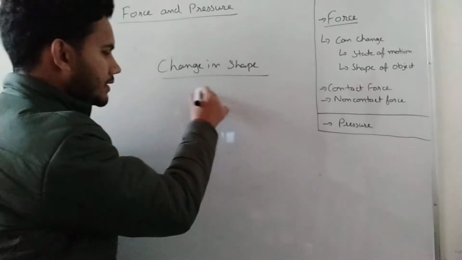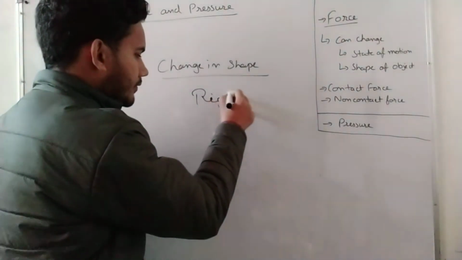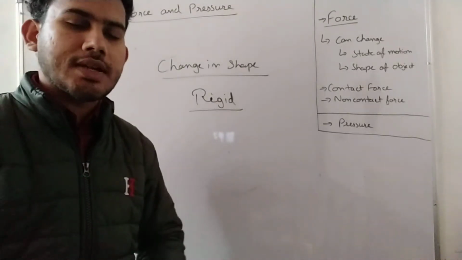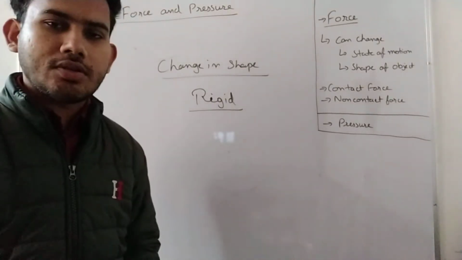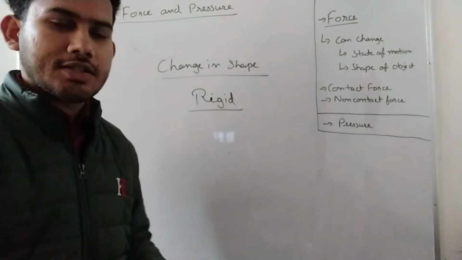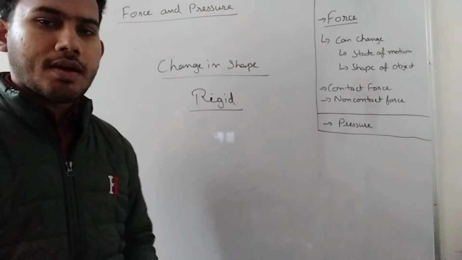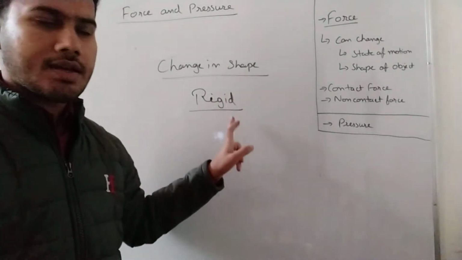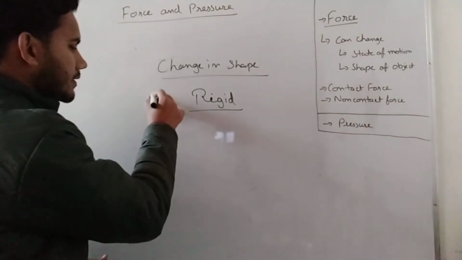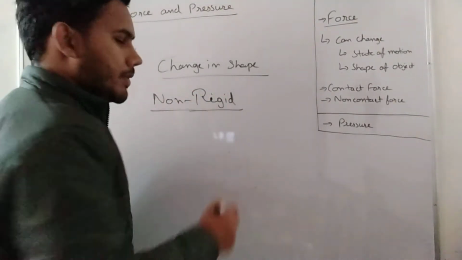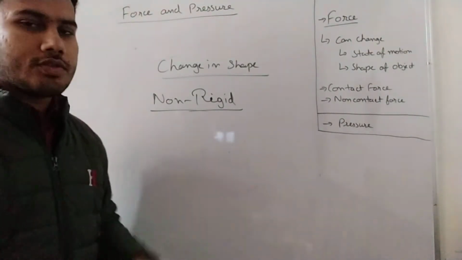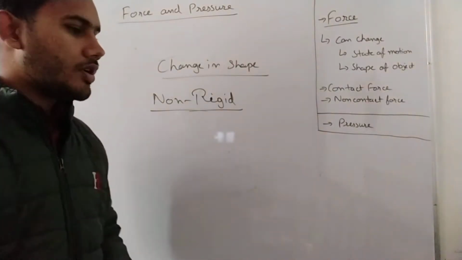Now let's talk about rigid. What is rigid? Rigid is something that cannot change either its position or shape, okay. That is called rigid. So if it is not changing its shape, then it is rigid. The thing that will change its shape will be non-rigid. It will be something non-rigid substance, okay. So let's take an example of dough.